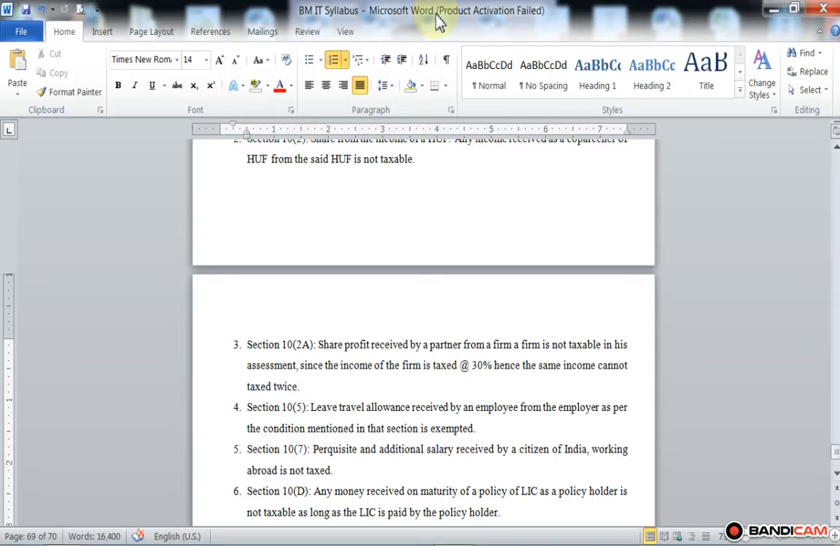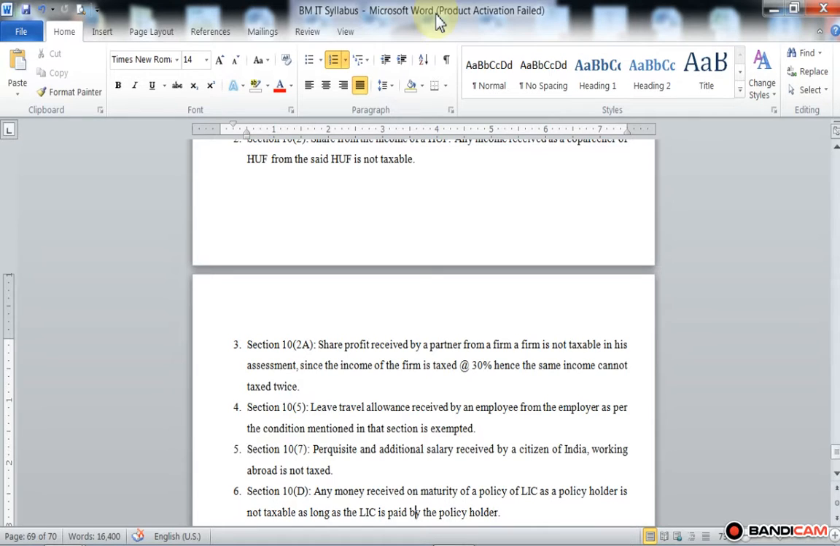It means any facility or benefit received in addition to the salary by a citizen of India who is working outside India, or working abroad in another country, is not taxable. So if a perquisite is received by an Indian citizen who is working in foreign countries, then the perquisite, the benefit or the facility is not taxable; it is exempted from tax.